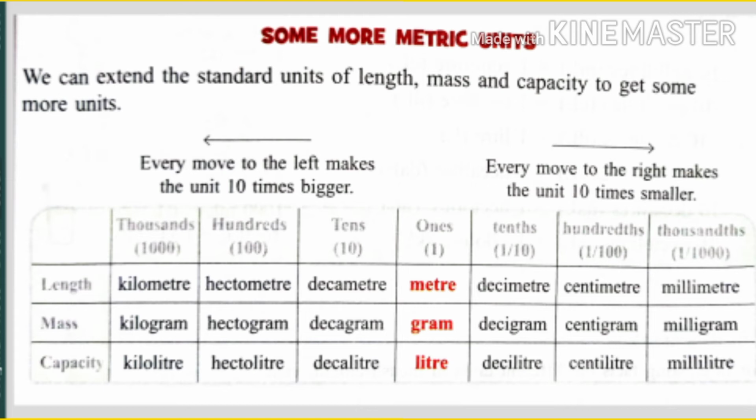Every move to the left makes the unit 10 times bigger. For example, if you take meter, it becomes decameter, hectometer and kilometer. Every move to the right makes the unit 10 times smaller. For example, if you take gram, it becomes decigram, centigram and milligram.